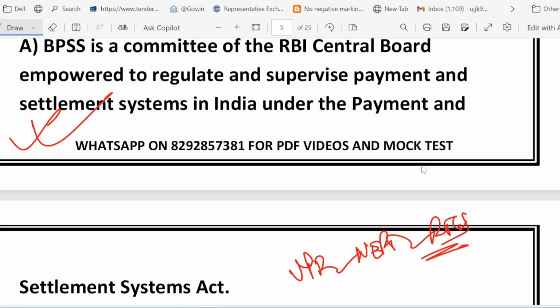It also gives legal backing to important things like settlement finality, which means once the payment is settled, it is final. And also, there is a word called netting. Do you know the meaning of netting? Netting means adjusting multiple transactions into a single payable amount. So this BPSS is helpful in the context of settlement finality as well as netting.